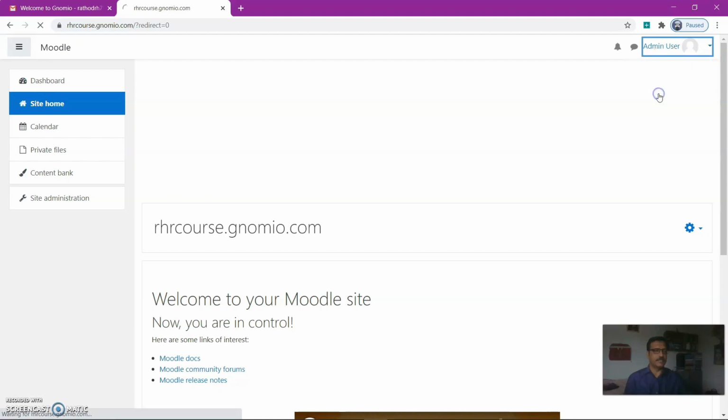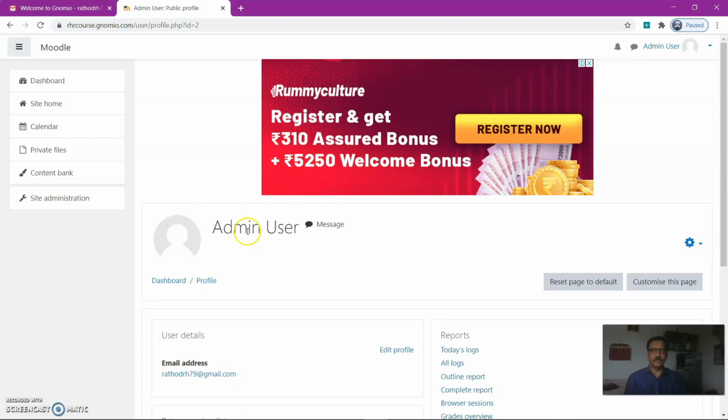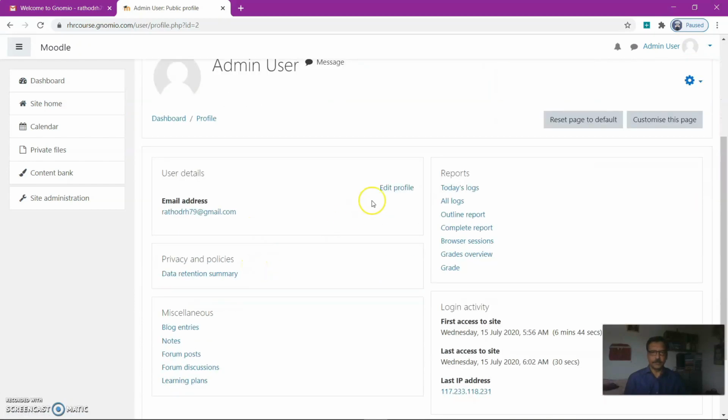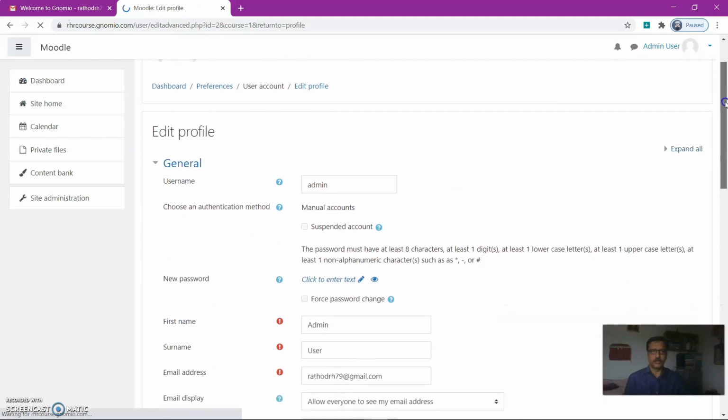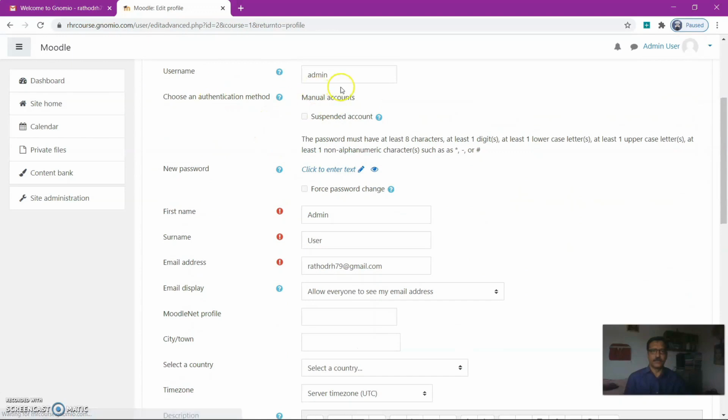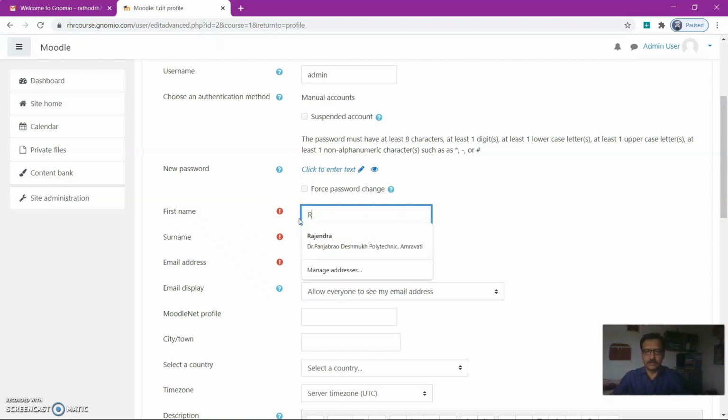The second step is profile. You have to edit the profile. Edit profile. Then what will be the username? That is admin. Suspended account? No. The password you have already entered, so don't click to enter the text. The first name is admin, second name is user and surname is user. You can enter here. I will enter here Rajendra.